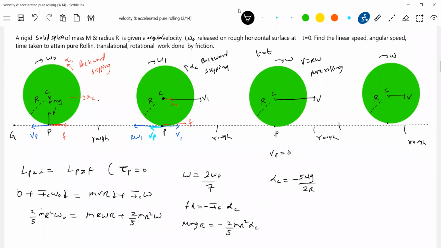Can I apply equations of motion? Alpha is a constant. So final angular velocity equals omega naught plus alpha t. So this is 2 omega naught by 7. Solving this, we'll get an expression for time. Anybody?